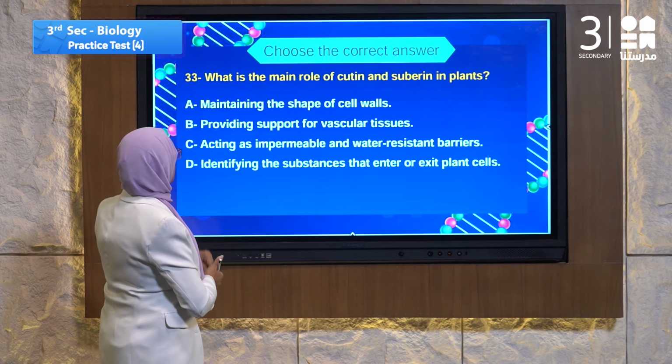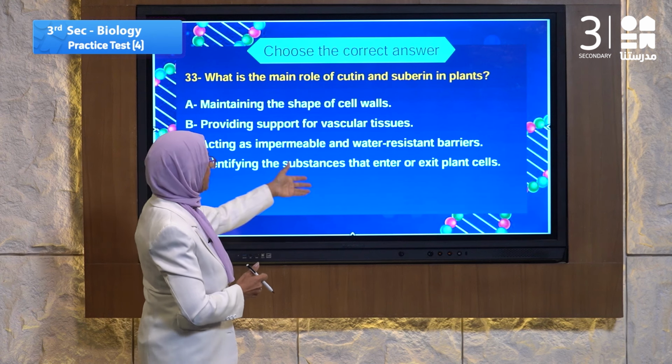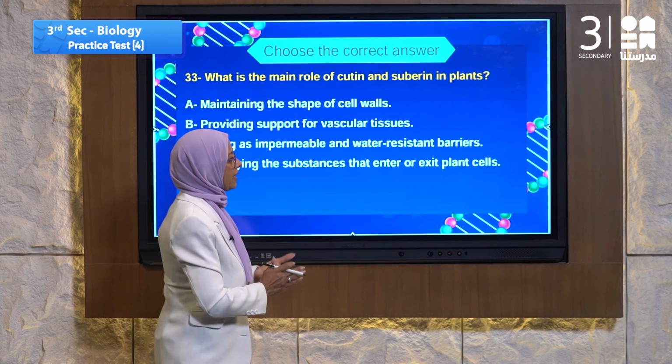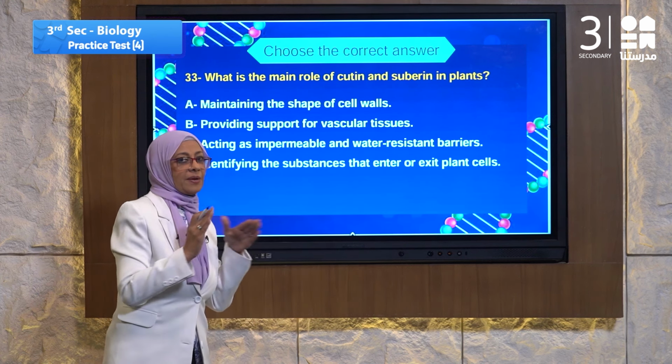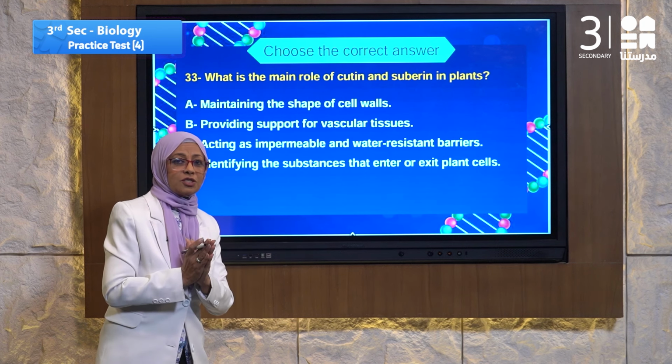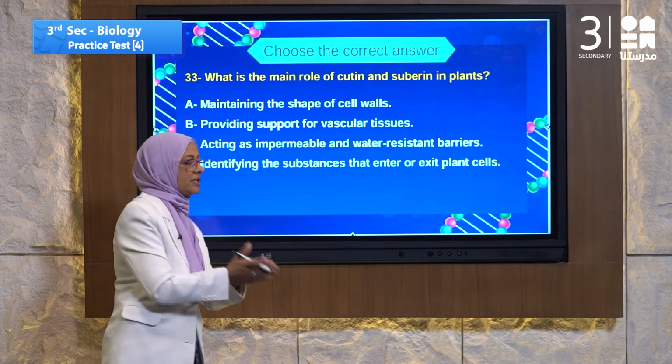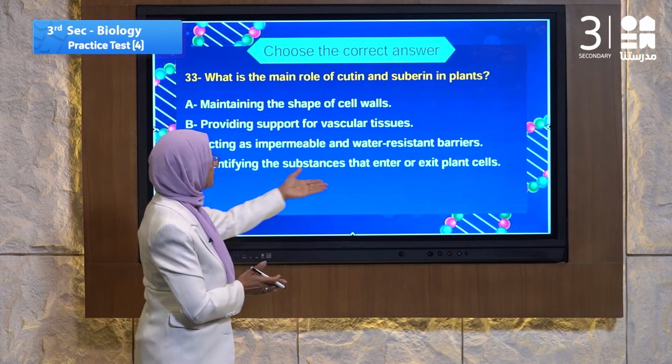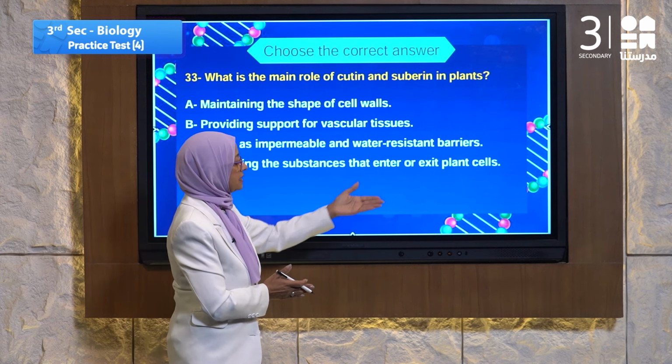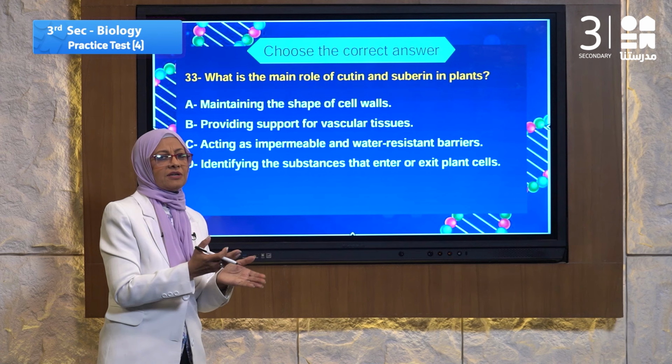Number A, maintaining the shape of the cell wall. It's not only their role. Maintaining their shape may be done by cellulose. Providing support for vascular tissue. Let's read C, acting as an impermeable, water resistance barrier. Yes, they are impermeable. They don't allow the passage of substances from outside to inside. Identifying the substances that enter or exit the plant cell. No, that's not their function.